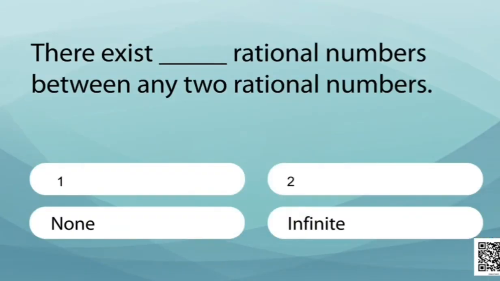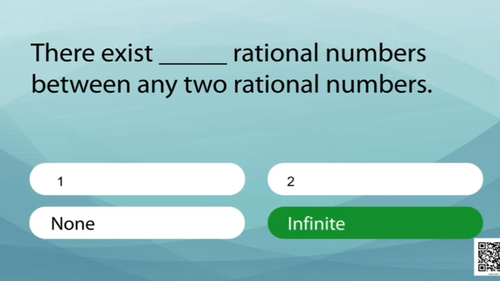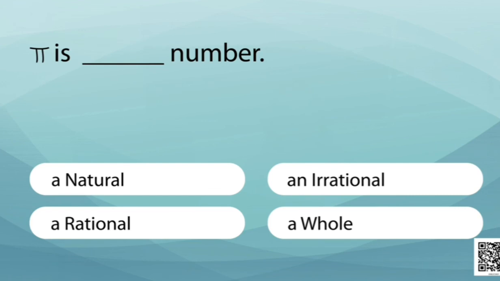Okay, so now let's look at some questions. There exist dash rational numbers between any two rational numbers: 1, 2, none or infinite. We saw that there are infinite numbers on the number line. So, the answer is infinite. Pi is a dash number: natural, irrational, rational or whole. Pi is an irrational number.